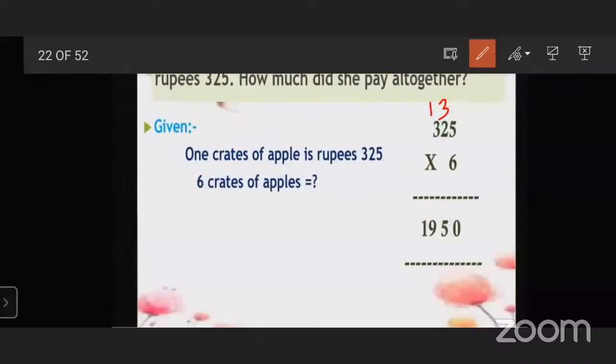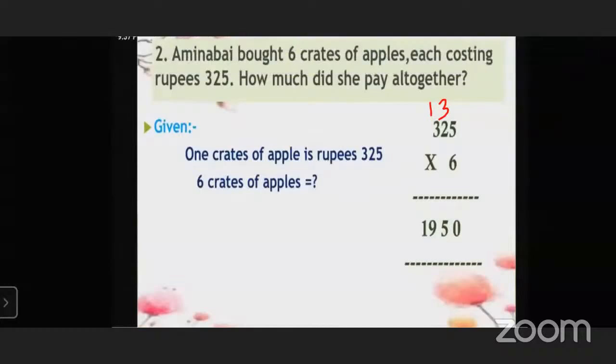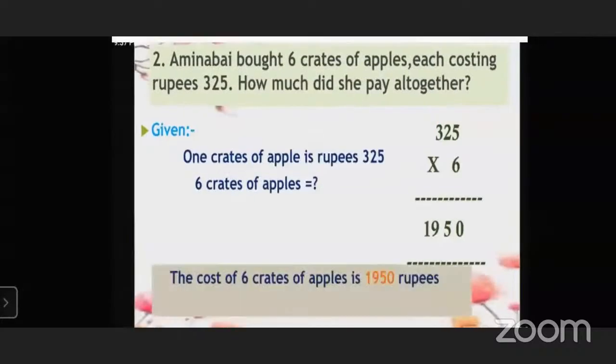And here will be 1 carryover. 6 threes are 18. 18 plus 1, 19. So the total answer will be 1,950 rupees. Yes, the cost of 6 crates of apples is 1,950 rupees. Very good.